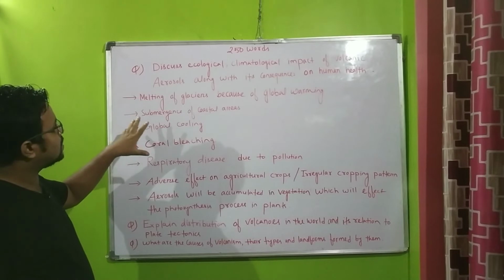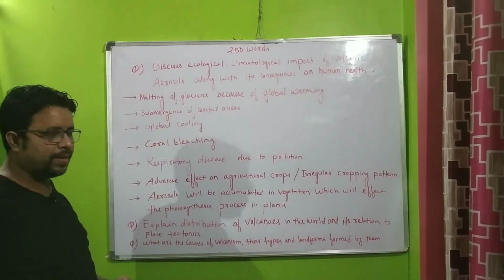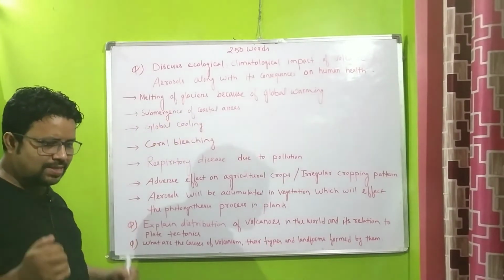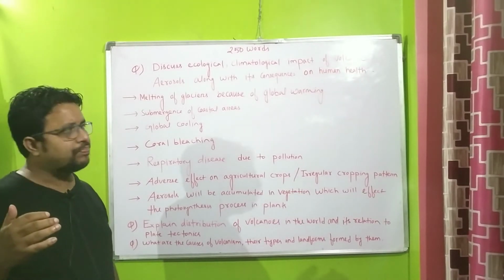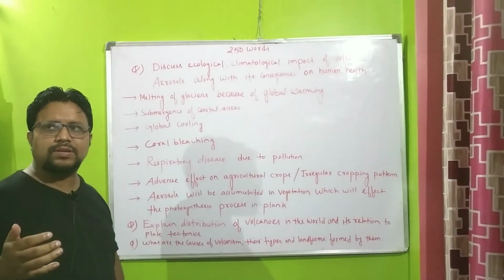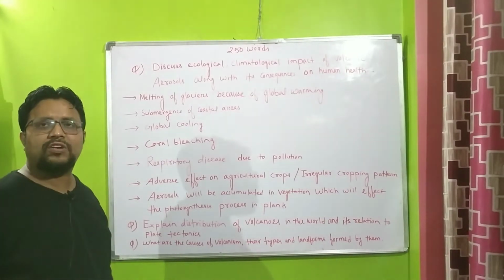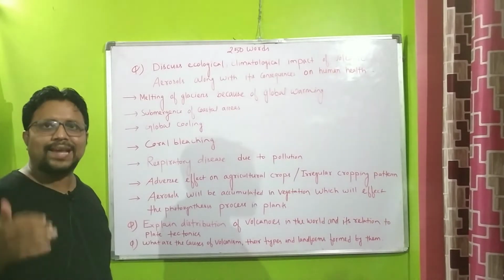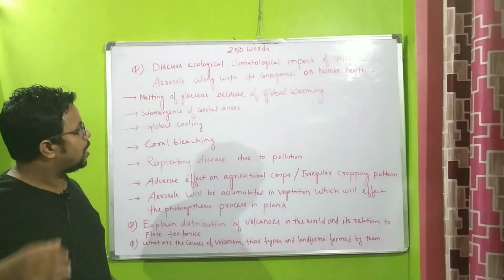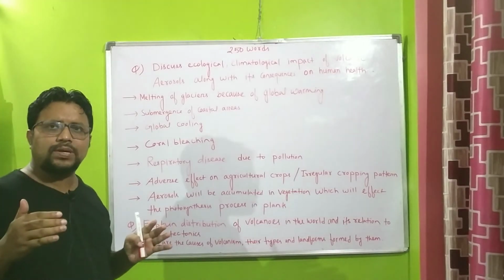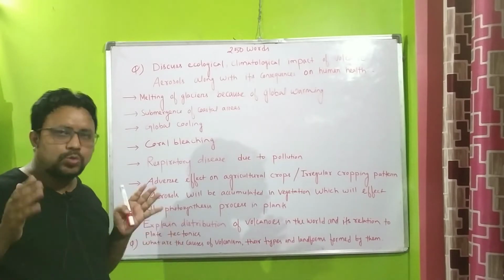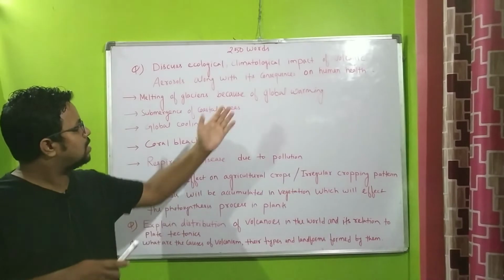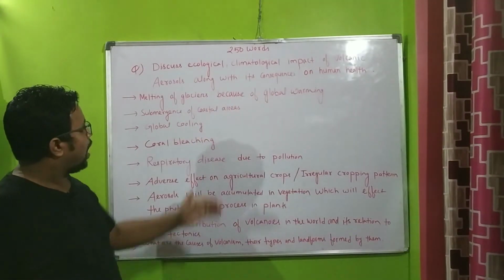Number 1 point is the melting of glaciers because of global warming. Since a volcano releases lava, various gases, compounds of sulfur, compounds of carbon, ashes, volcanic shells, volcanic bombs, it is providing enormous temperature to the atmosphere, resulting in global warming.